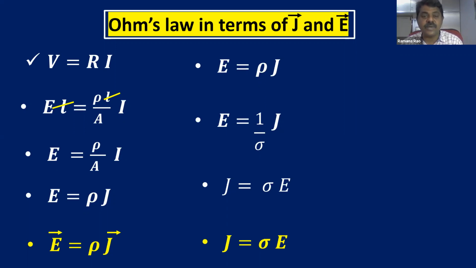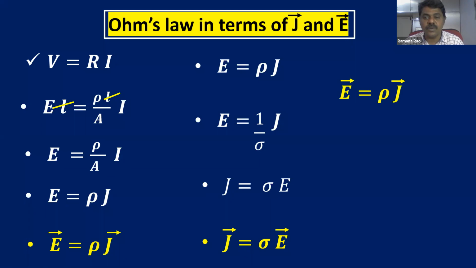This is also known as Ohm's law, because we derived basically all these two equations from the first equation, that is V is equal to IR. We already defined it as Ohm's law. So from V is equal to IR, we derived E bar is equal to rho into J bar and J bar is equal to sigma into E bar.